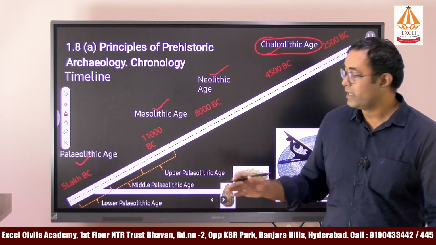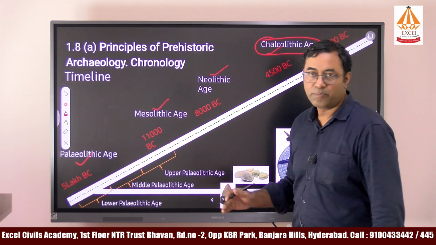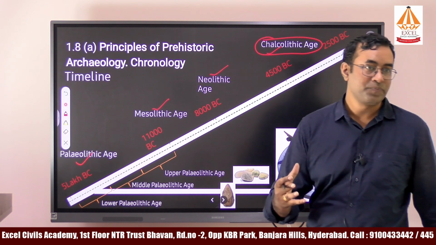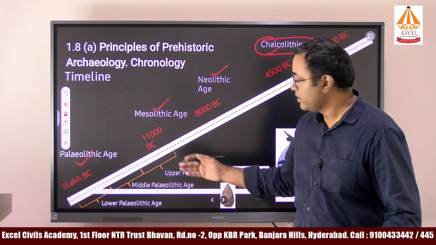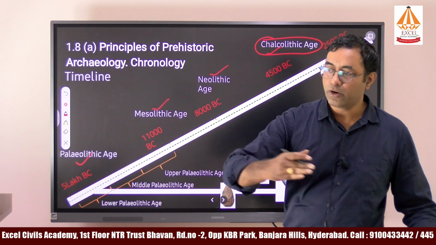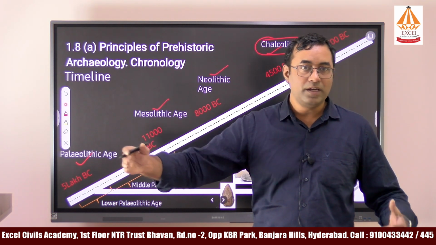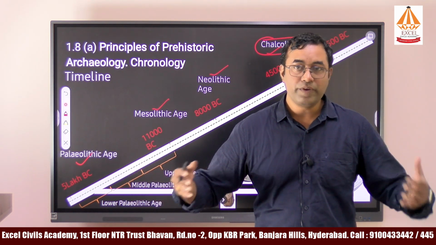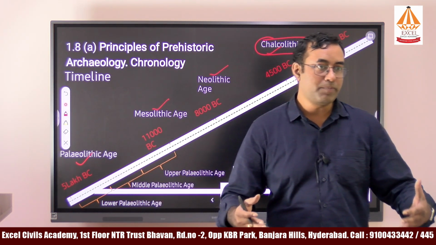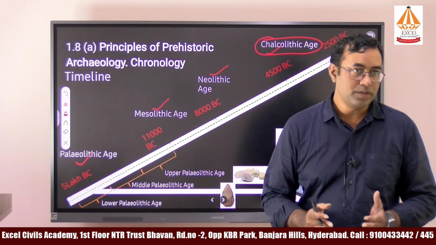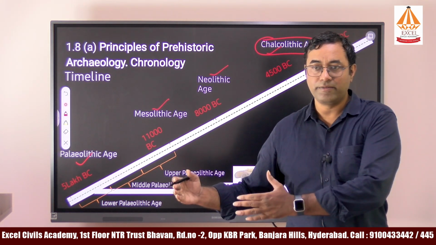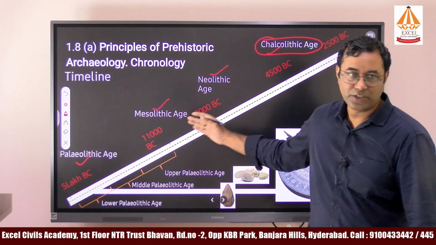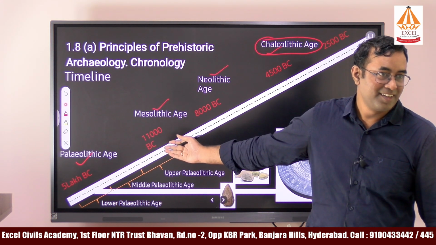In which stage did people start settled life? Earlier in the Paleolithic, as we have discussed, people were roaming from one place to another in search of food. When they started settled life, they found the wheel, pottery and settled life. In which age? You can guess.